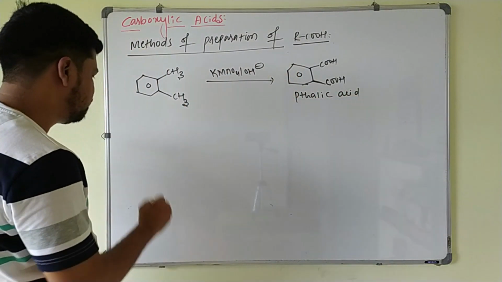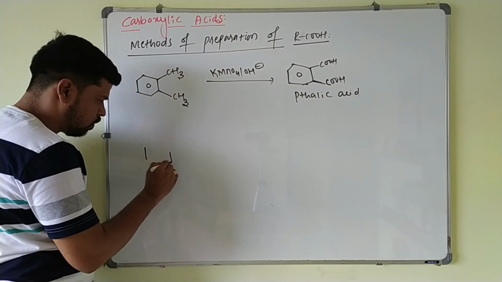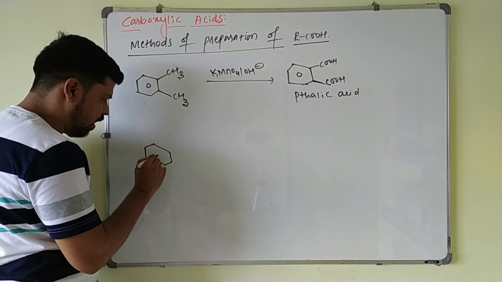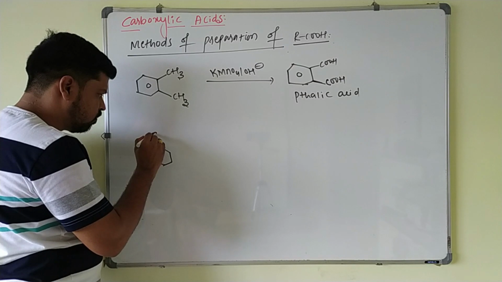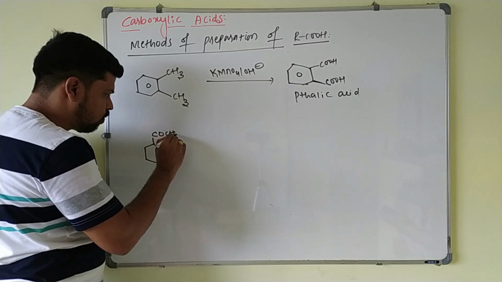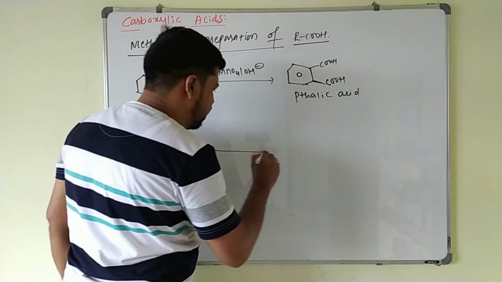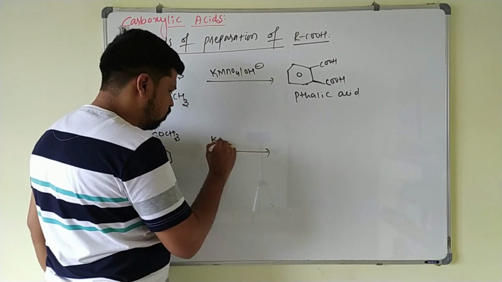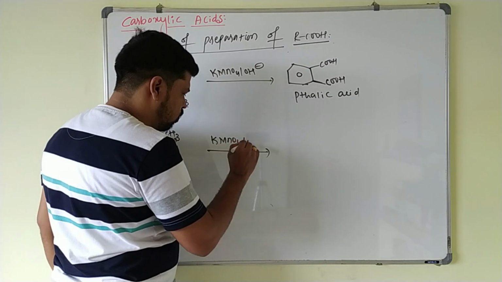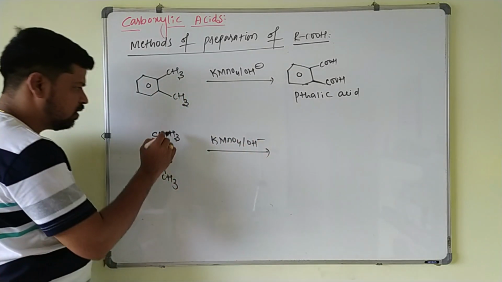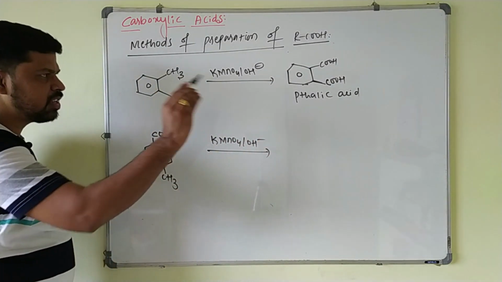Suppose you take one methyl group and one keto group here. This is your COCH3, and here one CH3 group is there. Again, on treating with alkaline KMnO4, this group as well as this group are both oxidized to carboxylic acid.